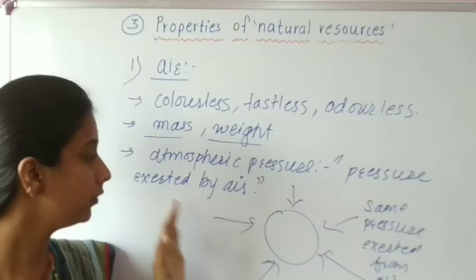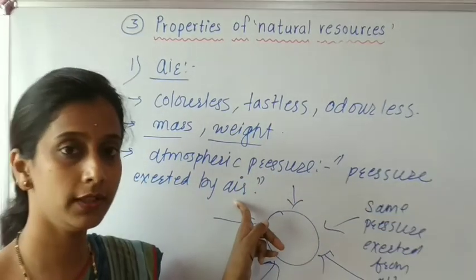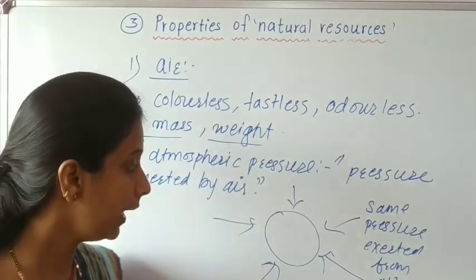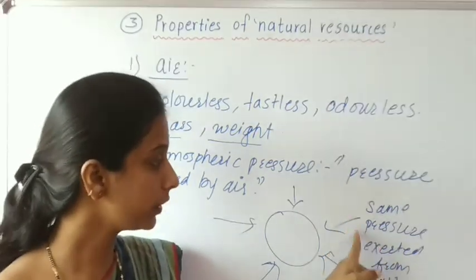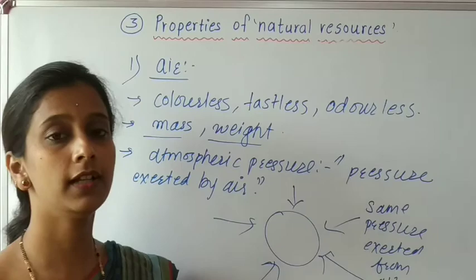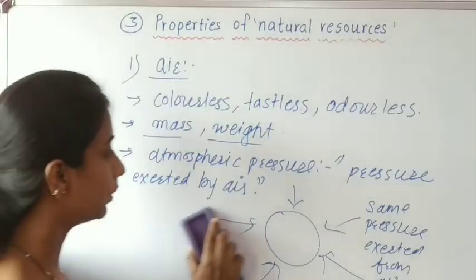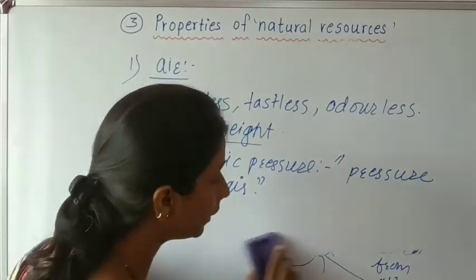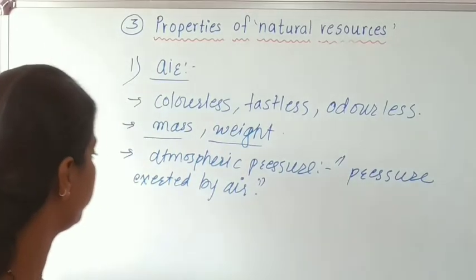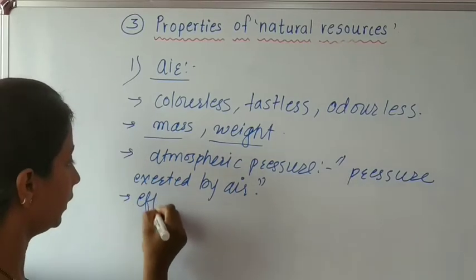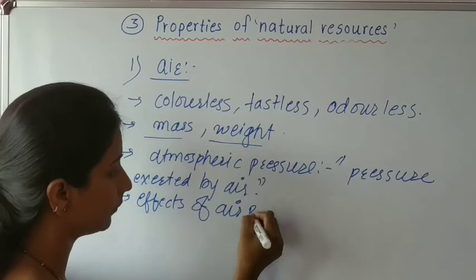Remember this thing very carefully, all the directions. So what is atmospheric pressure? Pressure exerted by air, we call it atmospheric pressure, and it is exerted in all directions, and the same pressure is exerted from all the directions. This is about atmospheric pressure. Now come to the next point, that is the effects of air pressure.